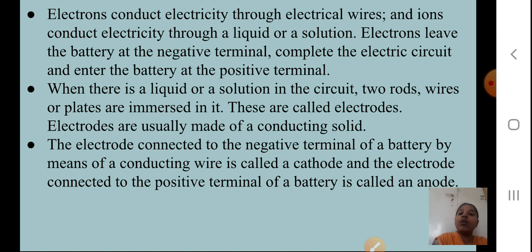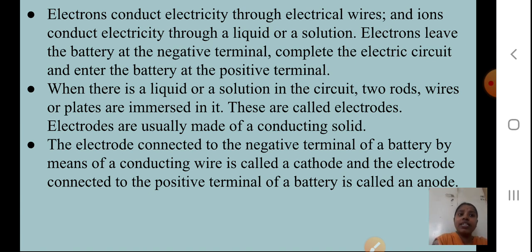These are called electrodes. What will you call the two ends of the wires which we have kept straight? We'll call them electrodes. Electrodes are usually made of a conducting solid. Any conducting solid that you take, we will call an electrode.